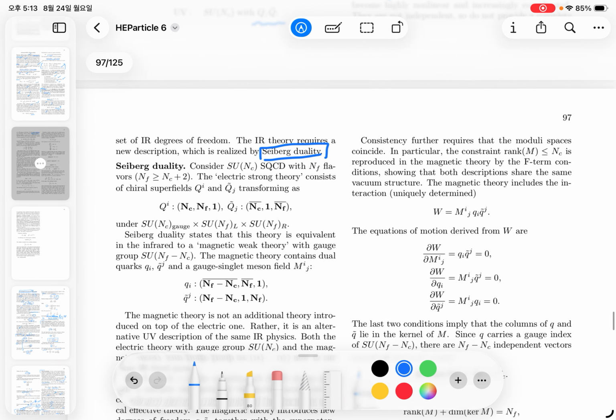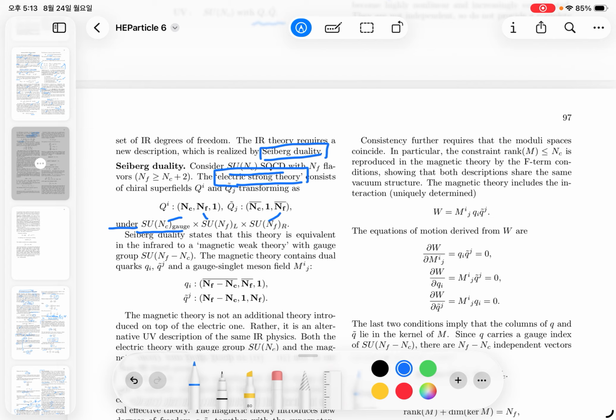In the Seiberg duality, we consider that there is some dual description of the gauge theory. The original SU(NC) SQCD has an electric description, which corresponds to the electric strong theory with the strong coupling of this gauge symmetry. The quarks Q and Q tildes transform under the SU(NC) gauge group with NC colors and NF flavors for the left-hand and the right-hand.